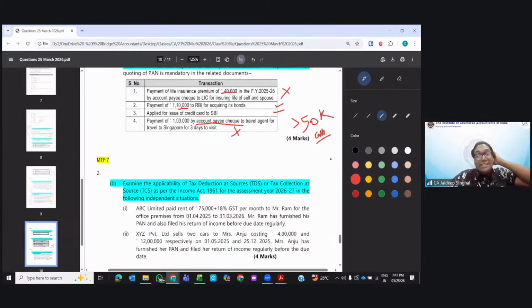Okay, Navneet, it says whether you're required to give the PAN number or not. You are required to give the PAN number when you pay to the travel agents more than 50,000 in cash. If you pay more than 50,000 by account payee cheque or something, then PAN number is not required. Only when you pay in cash more than 50,000, then only the PAN number is required. Clear?